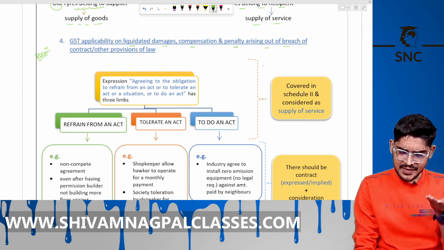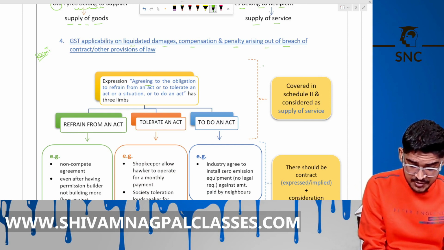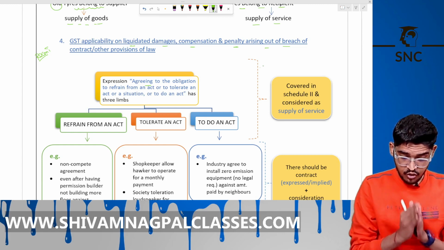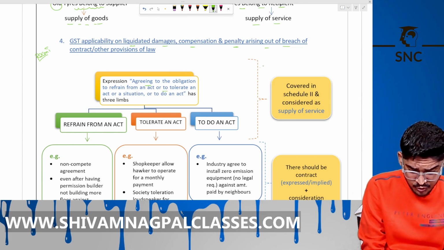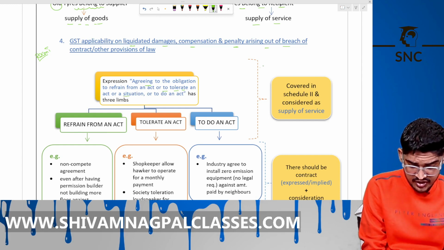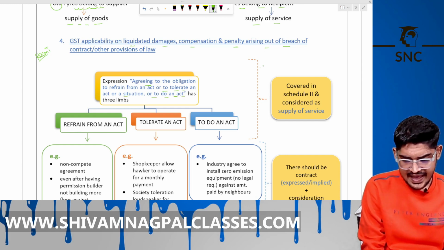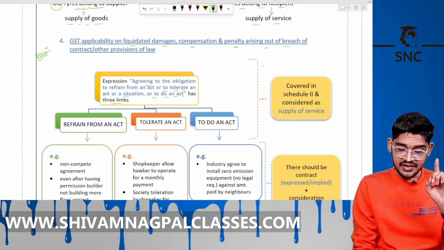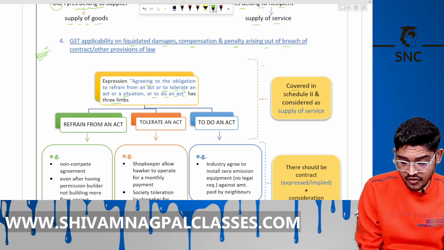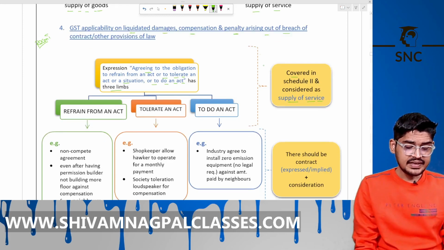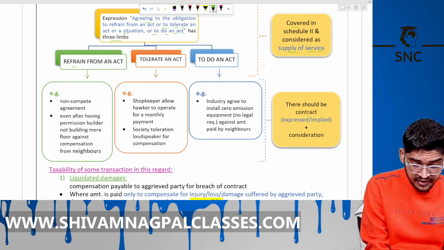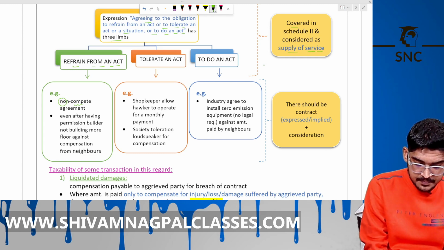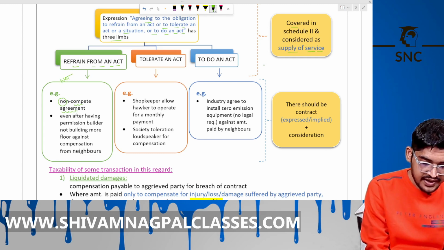As we know, the expression agreeing to the obligation to refrain from an act, to tolerate an act or situation, or to do an act has 3 limbs, covered under Schedule 2, it's a supply of services, we know that, but it has 3 limbs. Number 1 is refrain from an act, means non-compete agreement, means not doing any act.